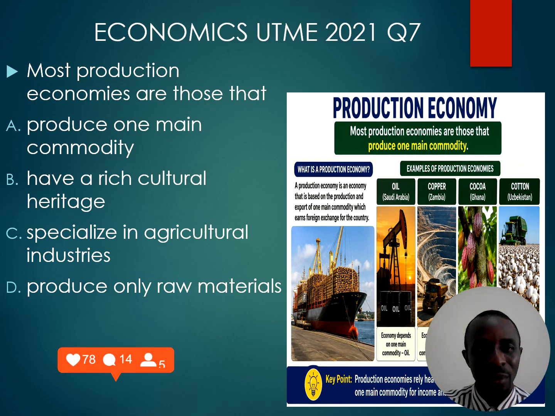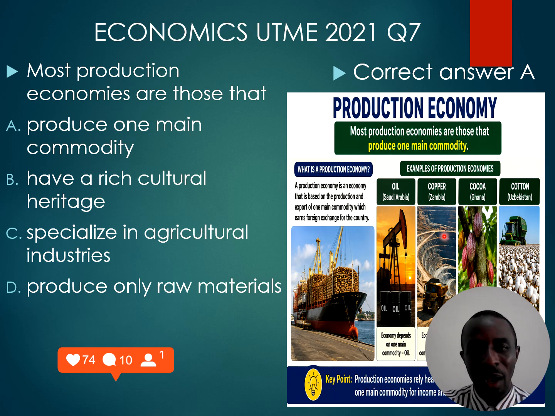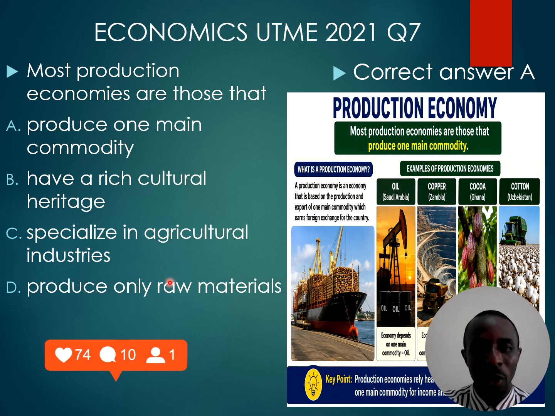Question 7. Mono-production economies are those that produce one main commodity. They produce one major commodity. That's option A. Like Saudi Arabia, the major commodity produced is oil, crude oil. We have in Zambia, it is copper. In Ghana, it is cocoa, while in Uzbekistan, it is cotton. So when an economy is called mono-production economy, it means the economy is producing just one main commodity.